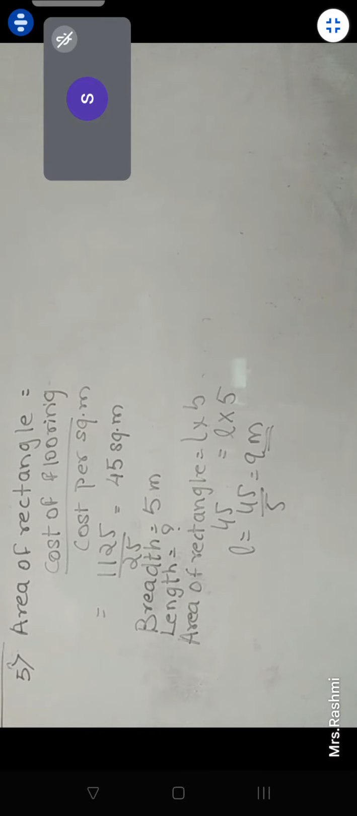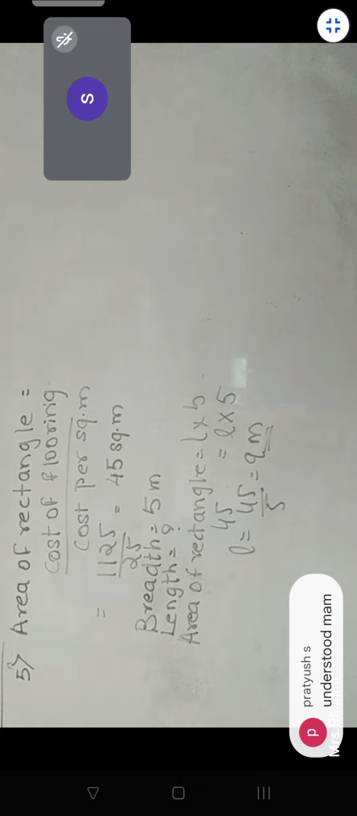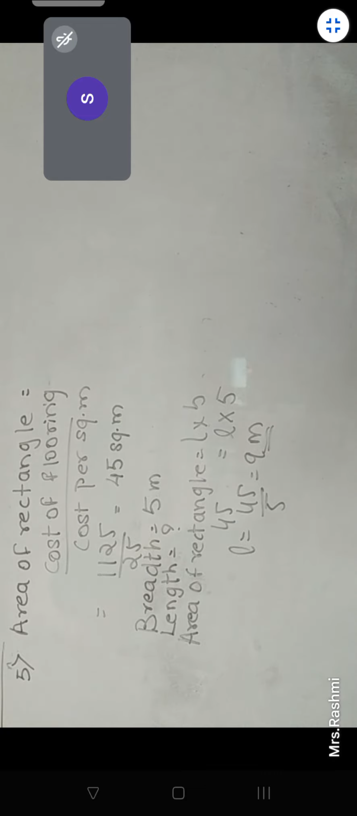Seventh one you all solved. A wire is in the shape of a rectangle. Ma'am, I am solving. Wait a minute. Again, it's almost similar to the one which we did. Ma'am, I got the answer. Just wait, let everybody solve. Ma'am, my work is done.